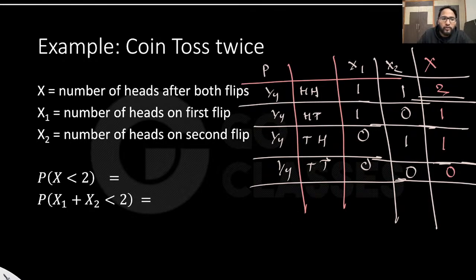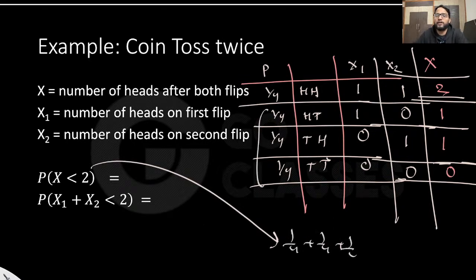Now tell me, what is the probability that x is less than 2? These are the 3 outcomes where x is less than 2. So these are the 3 outcomes which map to values less than 2. You will sum up all these probabilities, which is 1 by 4 plus 1 by 4 plus 1 by 4, like that only.